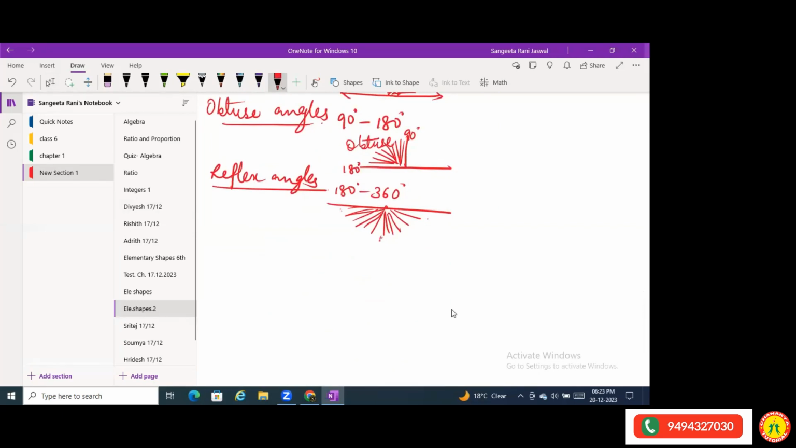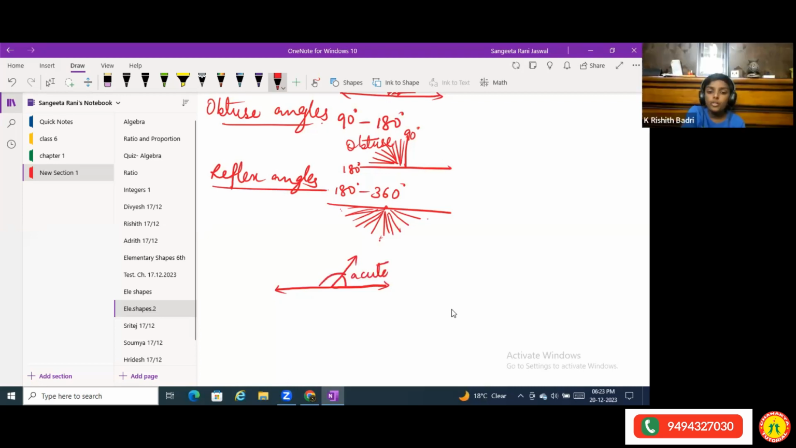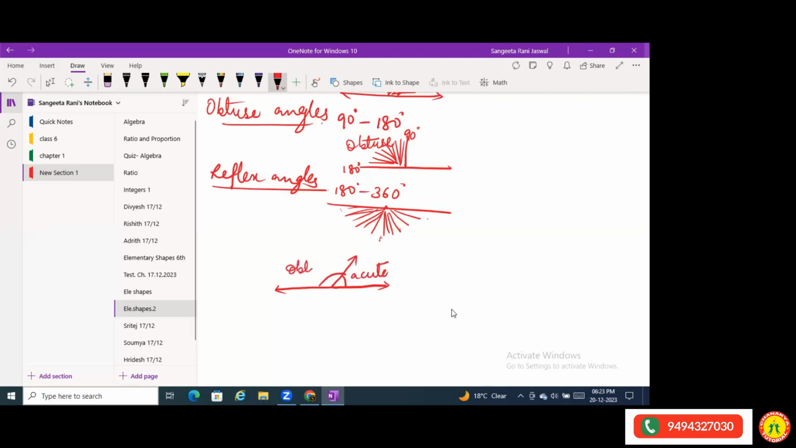Now, when I talk about angles, suppose I have an angle like this, and I say that this is my acute angle. Then what will this other angle be? It will be obtuse. Just by seeing, you can say that this line is a slant line, so this smaller part is acute and the larger part is obtuse.